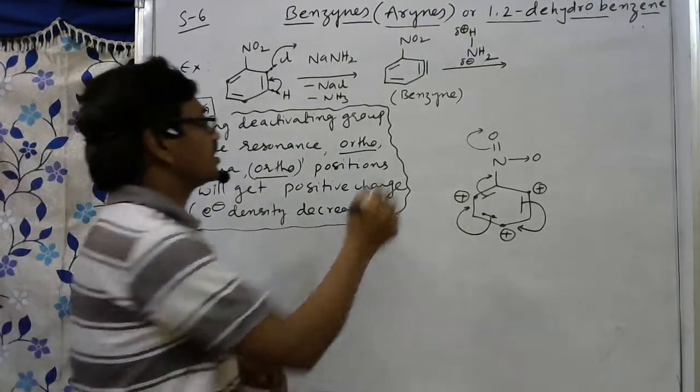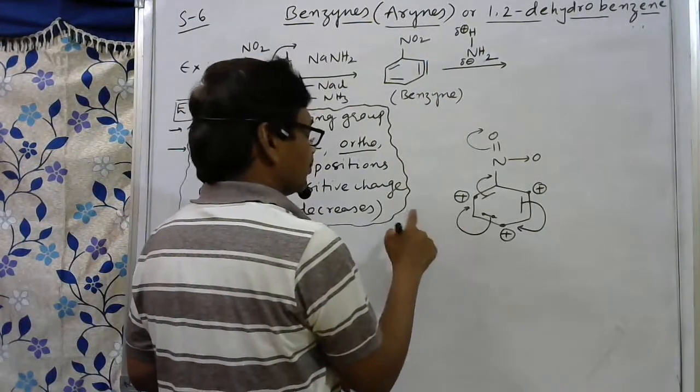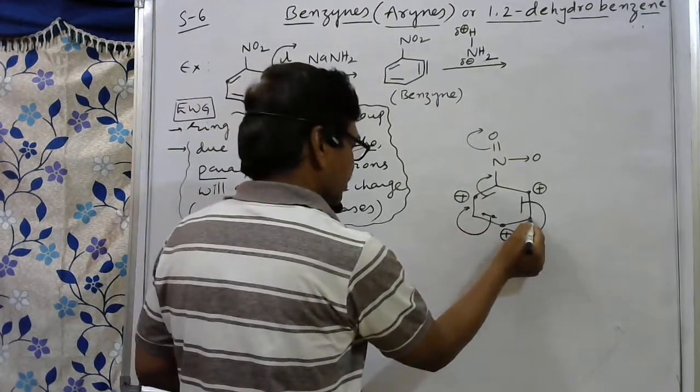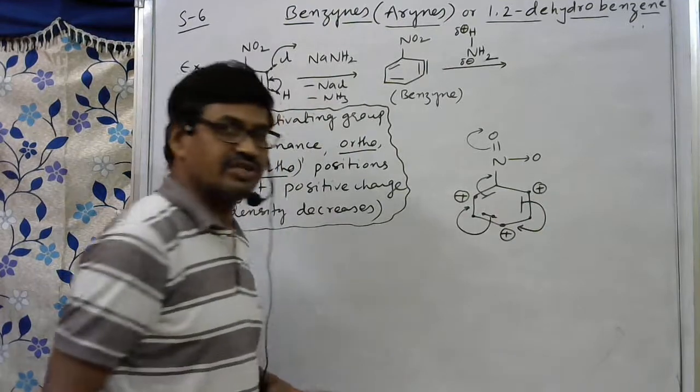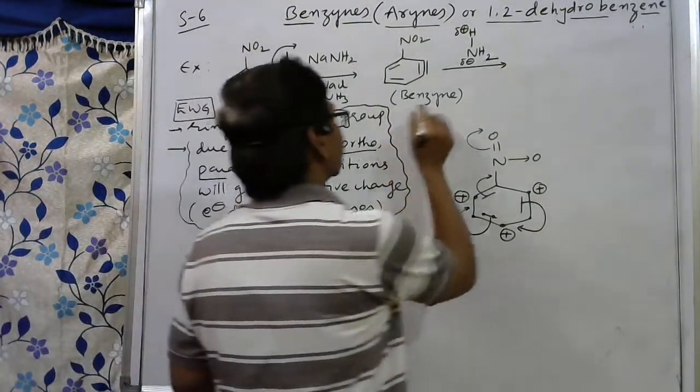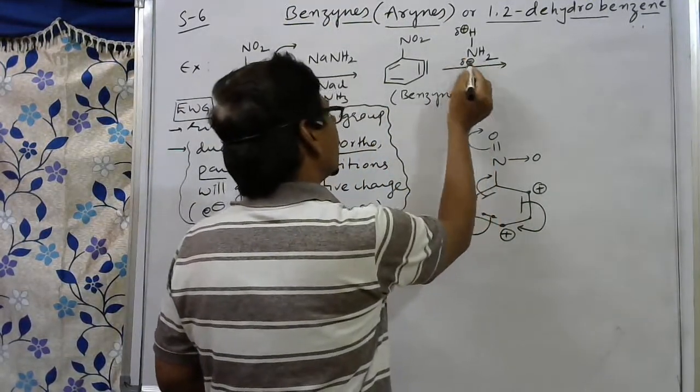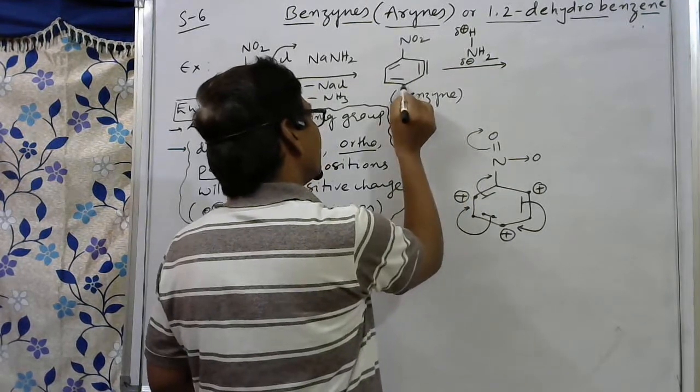H plus combines with the other position, the meta position, because the meta position is neutral. Neutral means compared to positive charge, more electron density is present. So the NH2 must move either to the ortho position or here or here.